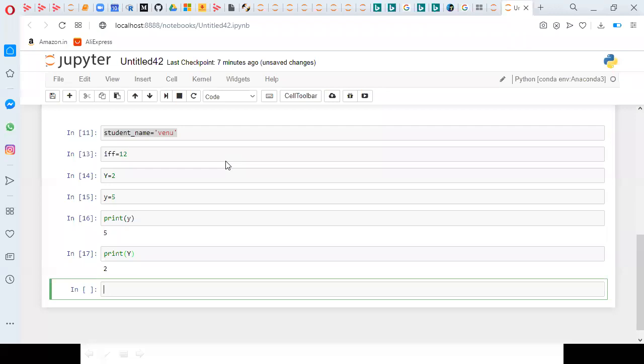Why? Because you may get some confusion. Here you observe that I'm having two y's. One is capital, another one is a small letter. Both are different. Capital Y has value 2, small y has value 5. When I print small y, I'm getting 5. When I print capital Y, I'm getting 2. So the difference is there.